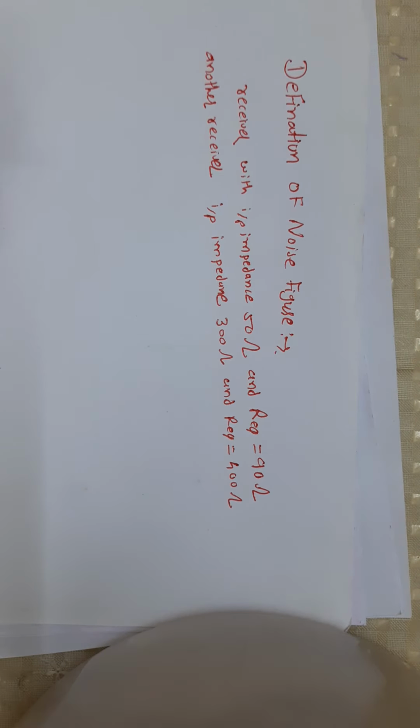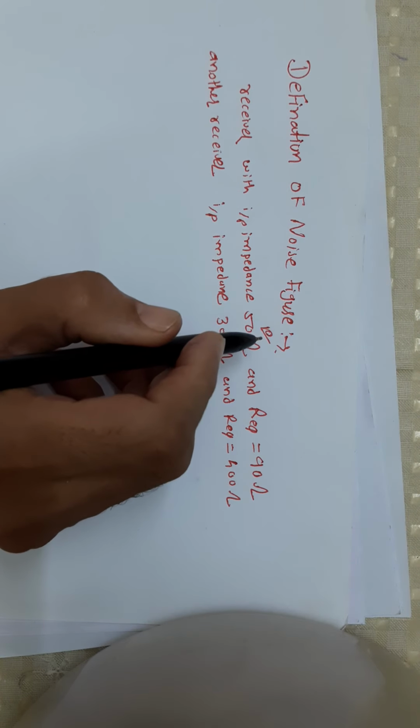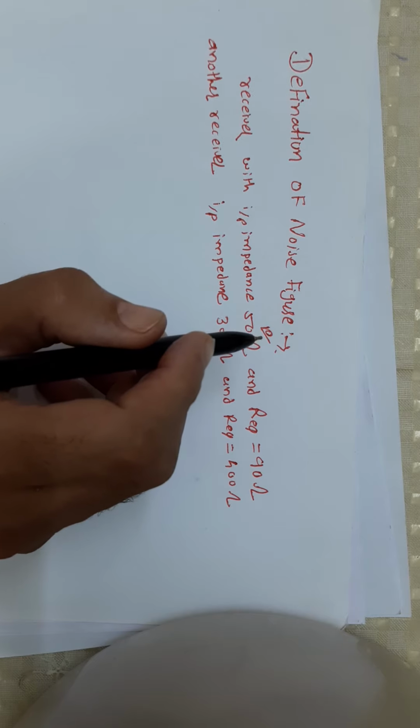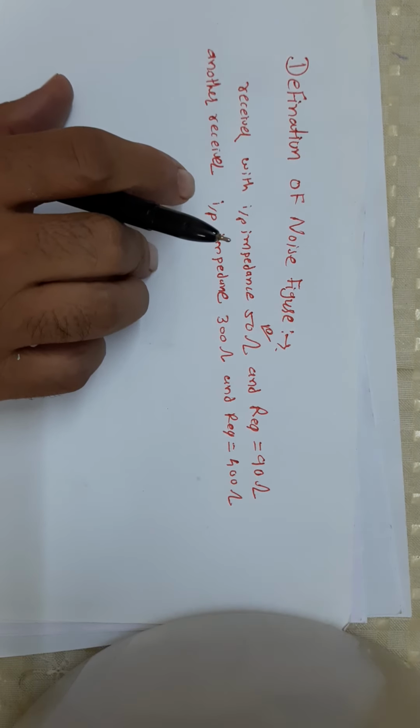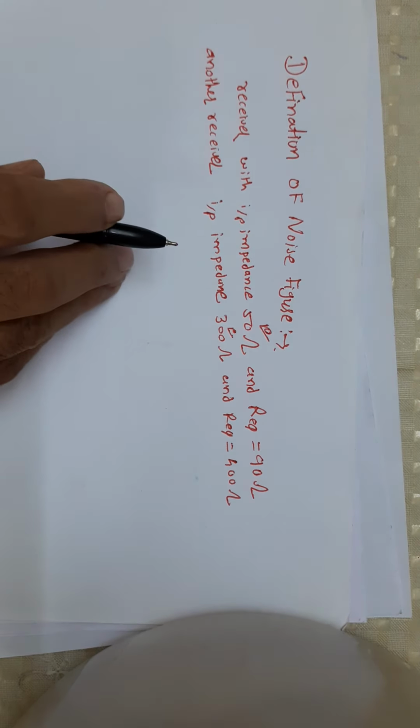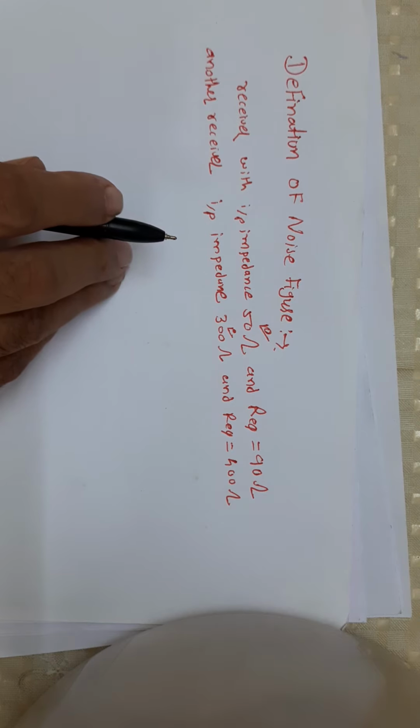I give here one example. For example, it is hard to determine at a glance whether a receiver with an input impedance of 50 ohm and equivalent resistance 90 ohm is better from the point of view of noise than another receiver whose input impedance is 300 ohm and equivalent resistance is equal to 400 ohm. As a matter of fact, the second receiver is the better one, as will be seen.